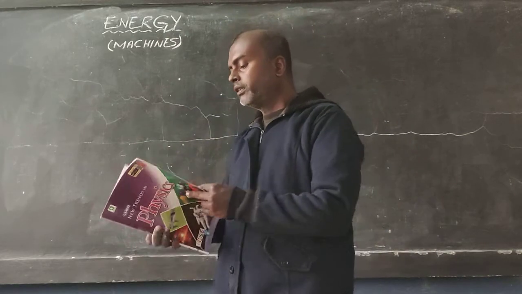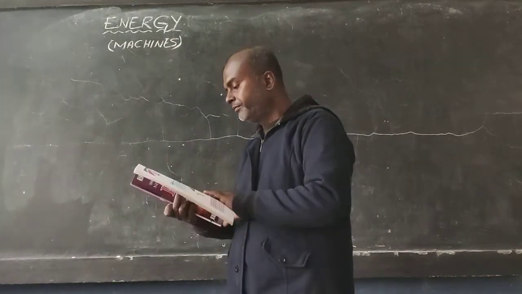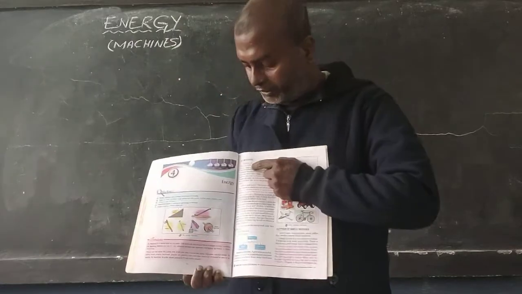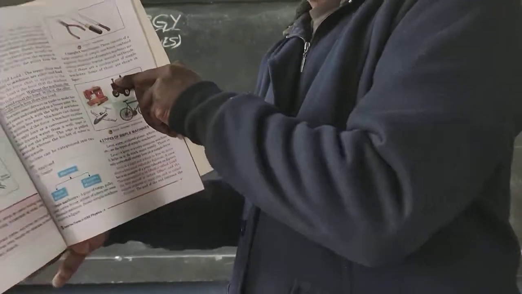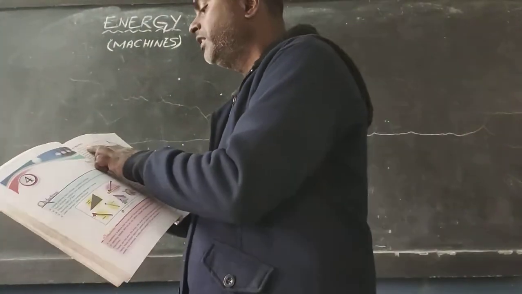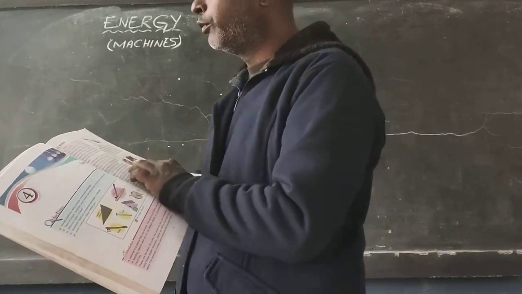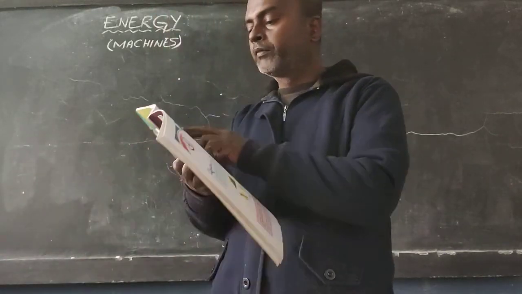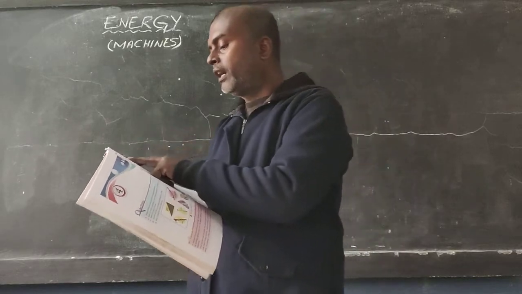Now, next topic is what is effort. Here you can see the definition of machine; you can study from here. In your book it is given. Machine is a device that allows a small force, which is called effort, to overcome a large force.